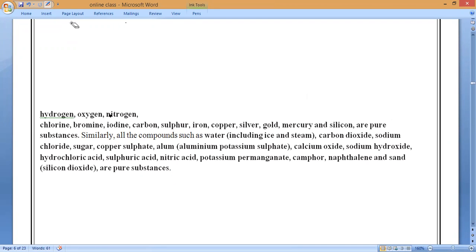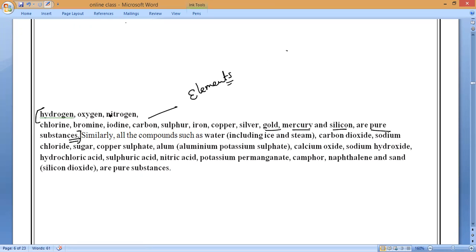You can take hydrogen, oxygen, nitrogen, chlorine, iodine, carbon, sulfur, iron, copper, silver, gold, mercury, silicon, and all are pure substances only. These are all called elements only. Please remember.